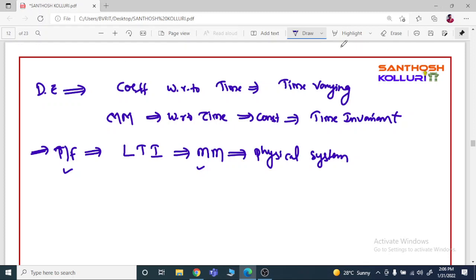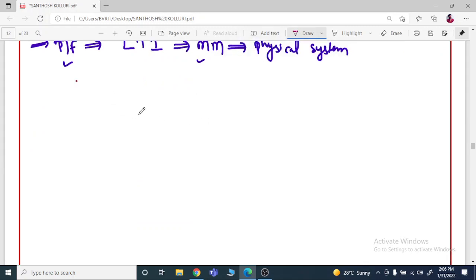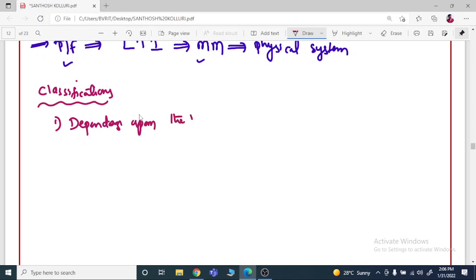Coming to the classification of control systems, there are many classifications. Depending upon the presence of a human being, the control system is classified as manual control system and automatic control system.